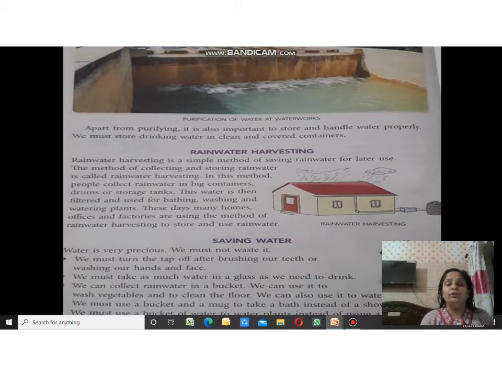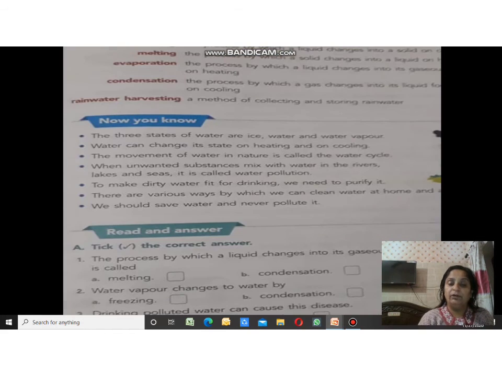We should not use pipes for watering the plants or washing the cars. We must use a bucket of water. In this way, we can save water. It is very interesting, and we will apply this in our habit. Not only will we read and guide others, we will apply this in our habits, how we can save water. So turn your page now.